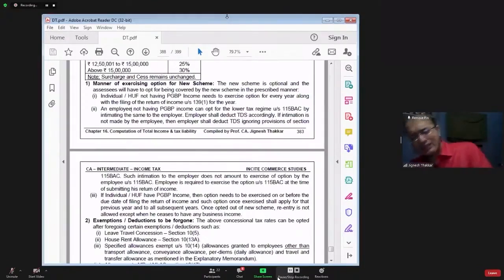If he is exiting the section before completing 5 years, then he will not be allowed to re-enter the section for the next 5 years. Similar kind of restriction they have inserted here in section 115BAC for those individual HUF who are having business income. So for those individuals and HUF having business income, first year they have to exercise the option.